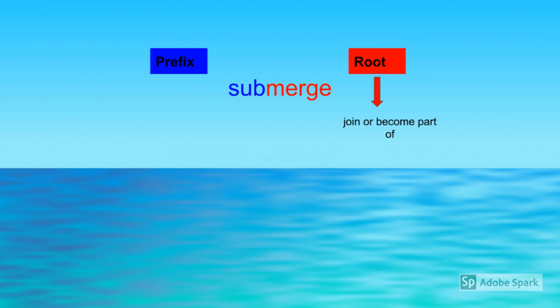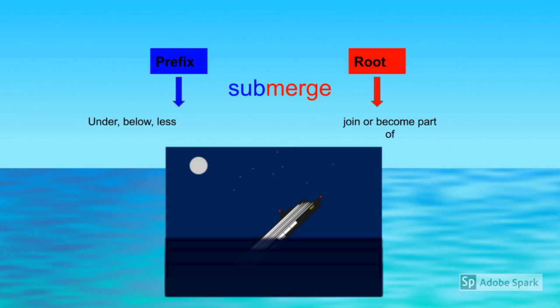Now we add our prefix, sub. We now have the word submerge. It means to join or become part of something that is under or below. A sinking boat would be submerged in water.